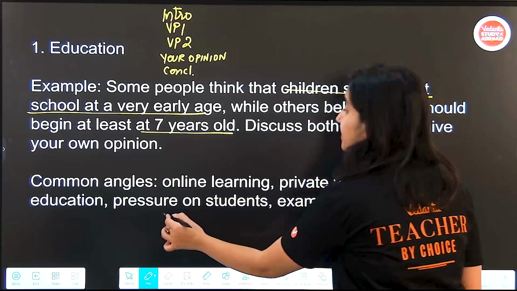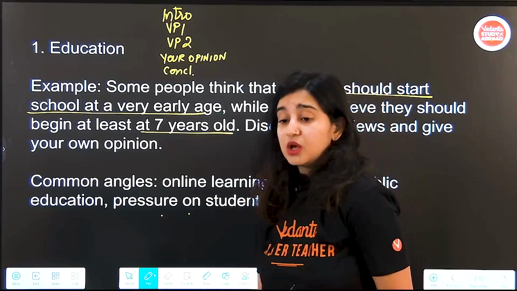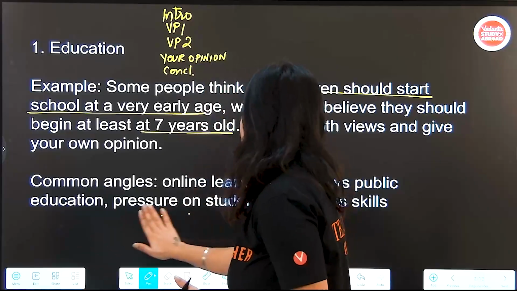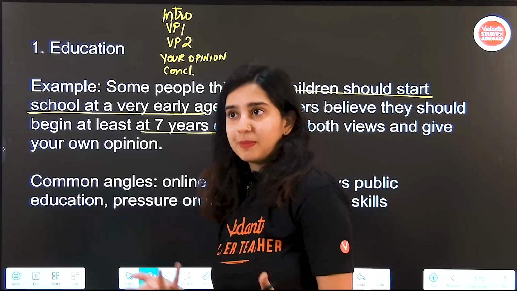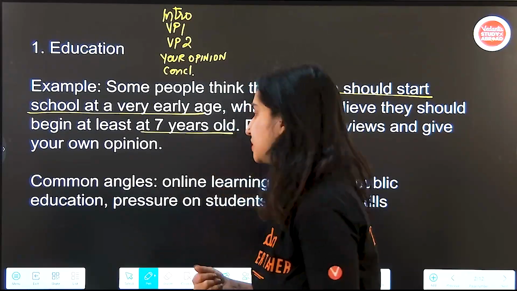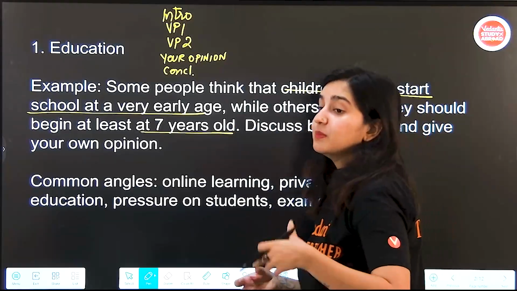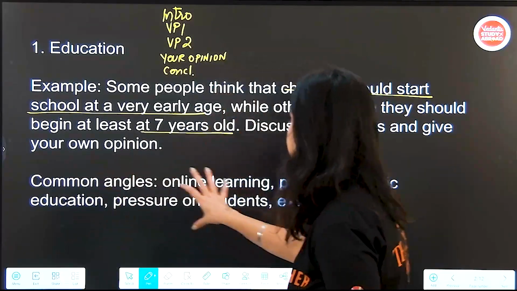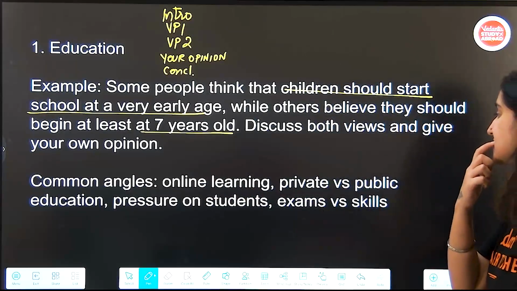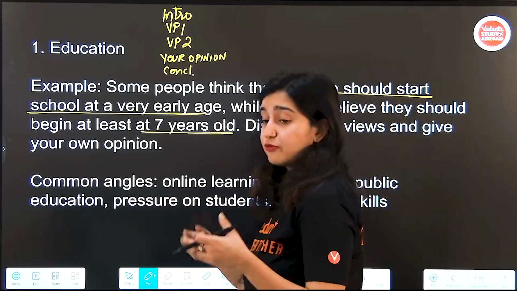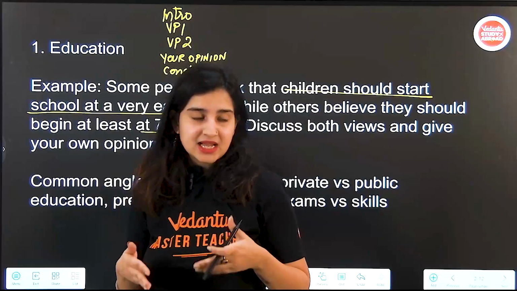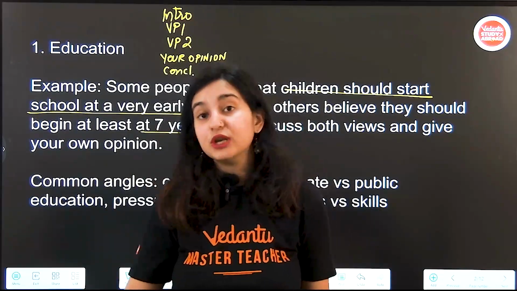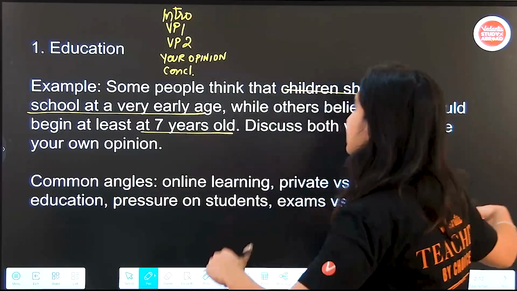This could be a problem versus solution kind of question, where children are facing a lot of pressure, and due to which a lot of them are dropping out of school or not pursuing higher education. So what do you think the problems are, and how could you suggest some possible solutions? That could be a kind of question asked here. Exams versus skills. Should education be so focused on exams, or should it be more focused on building actual skills that will be useful in life? Okay, so these are some common angles in education.